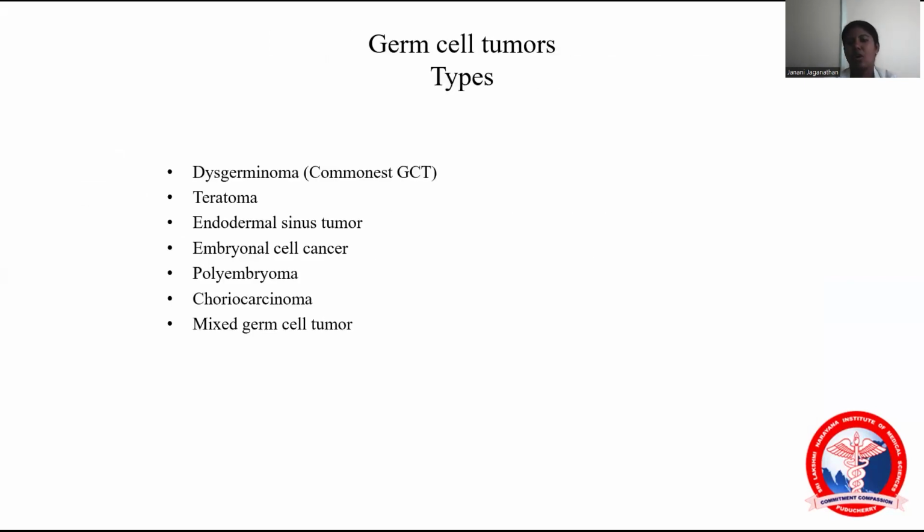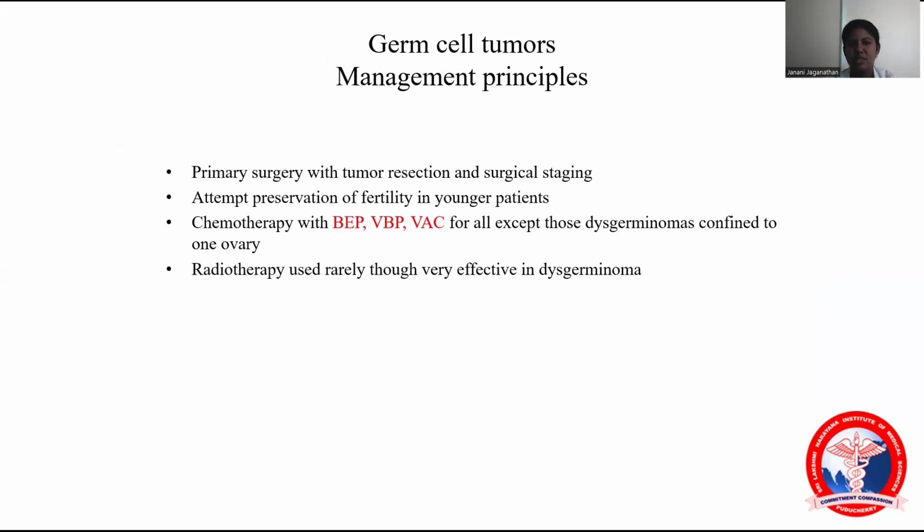The most common types are dysgerminoma, teratoma, endodermal sinus tumor, embryonal carcinoma, polyembryoma, and choriocarcinoma. Management is normally, first, surgery with tumor excision and surgical staging. Because it affects younger patients, we should do only a unilateral salpingo-oophorectomy. That is, whichever ovary is affected should be removed along with the fallopian tube, keeping the uterus and the other fallopian tube intact.